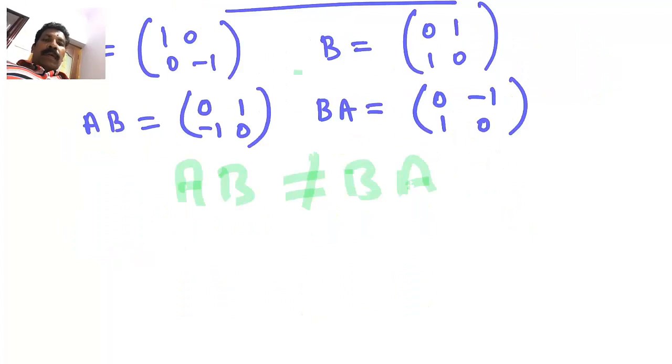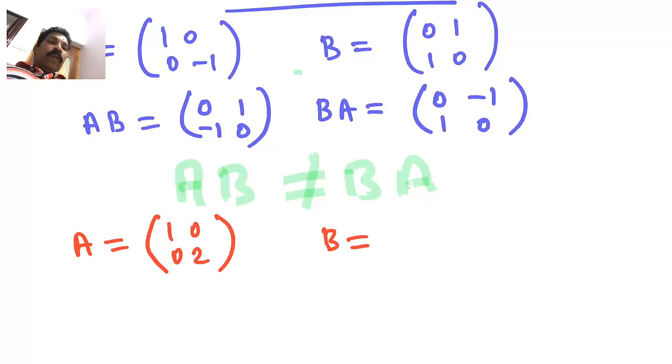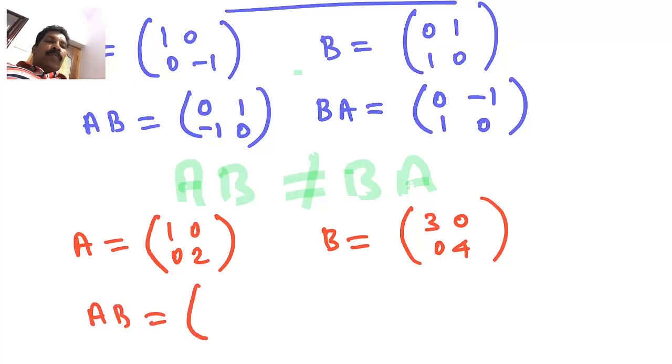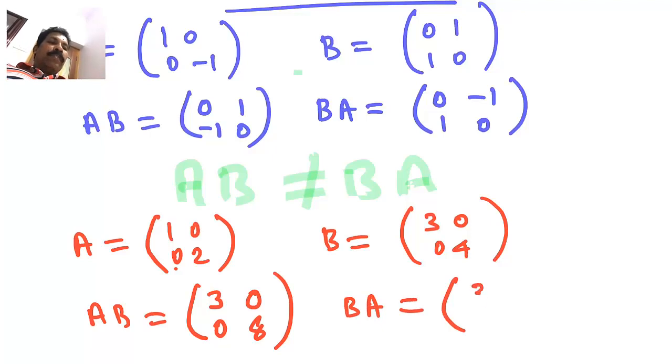Now let us consider another two matrices. Say capital A is equal to 1 0 0 2, again a 2 by 2 matrix, and capital B is equal to say 3 0 0 4. Then how will you find the product AB? That is 1 into 3 plus 0 into 0, so that is 3 only. Then 1 into 0 plus 0 into 4, so that is 0, then 0 into 3 plus 2 into 0, so that is 0, then 0 into 0 plus 2 into 4, that is 8. So AB is 3 0 0 8. And similarly, we can find BA also. So BA also you will find 3 0 0 8.